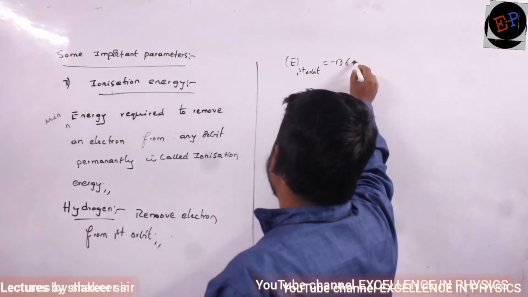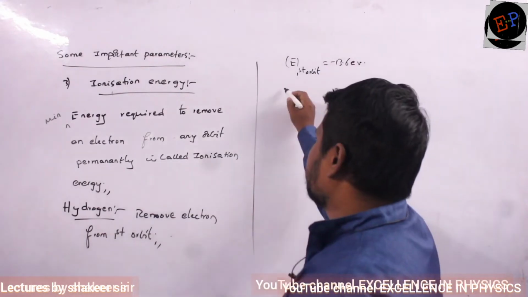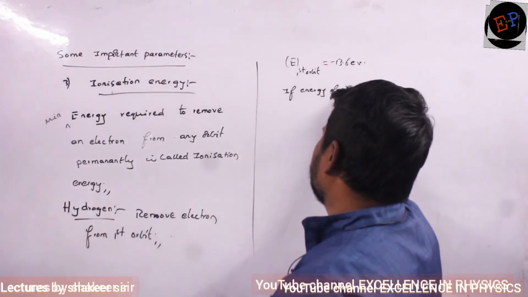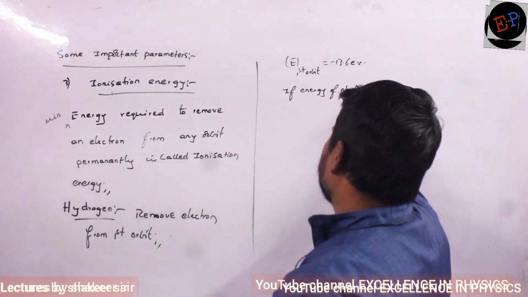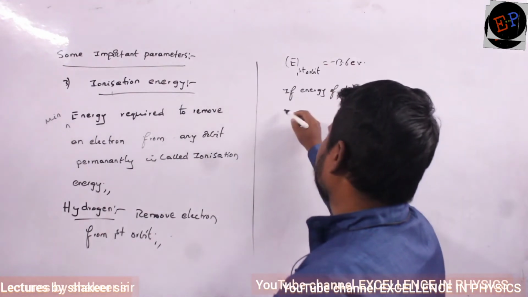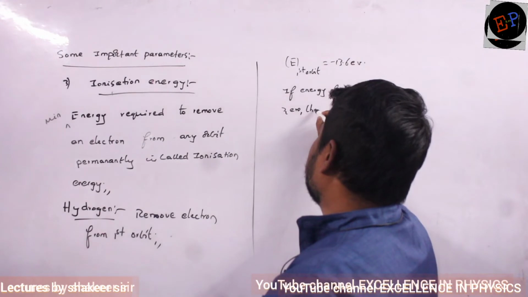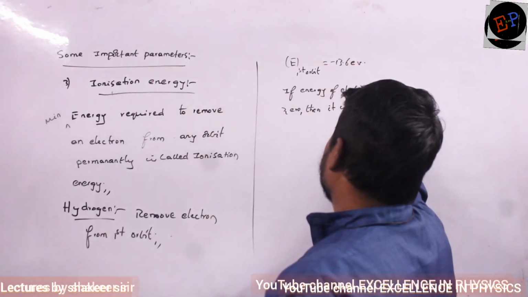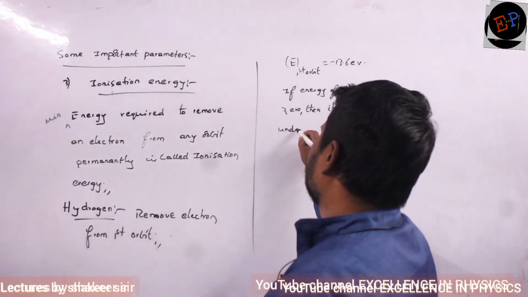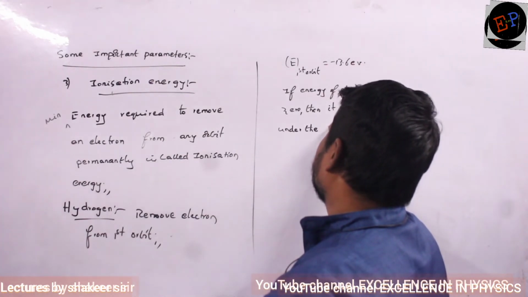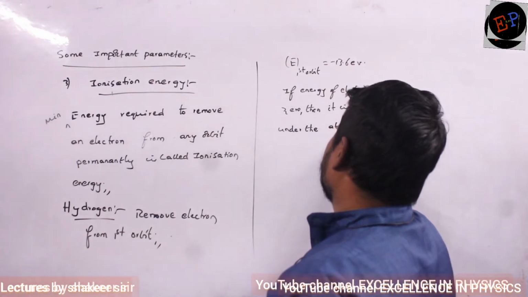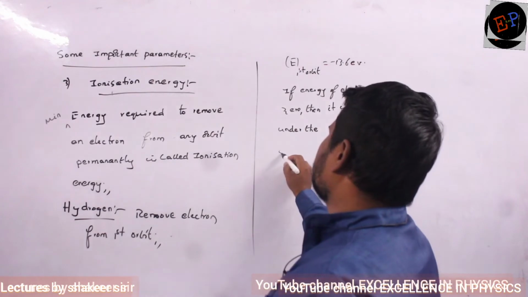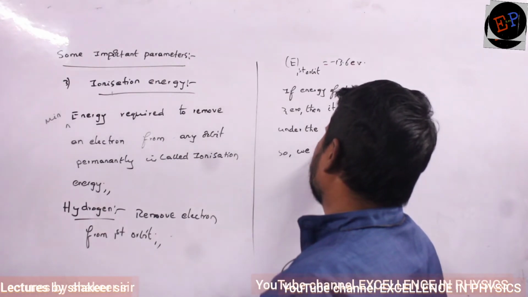So what is the energy of the electron in the first orbit? Minus 13.6 electron volts. Clear? So if the energy of the electron becomes 0, then it is no longer under the attraction of the nucleus. So we have to supply energy.